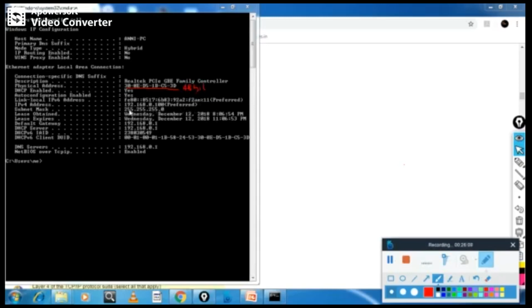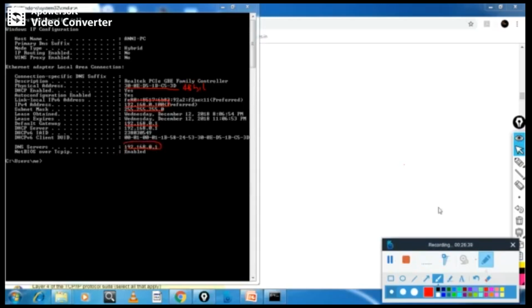This is the IP address of this machine where I am right now. I am using this machine. This is the IP address. This is the subnet mask. And if you have watched my previous videos, then you will come to know this is a class C address. And the default gateway, this is the router IP. And the DNS server, 192.168.0.1, this is the DNS server.